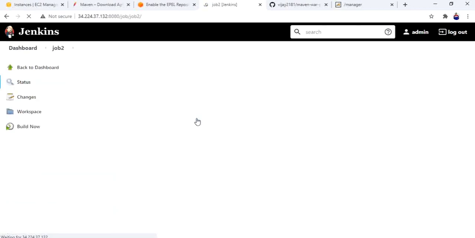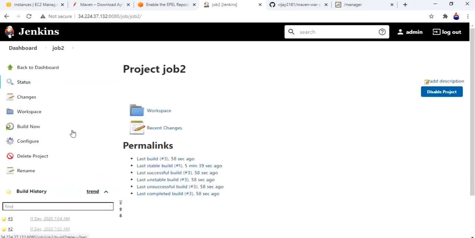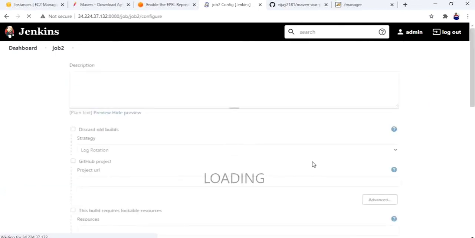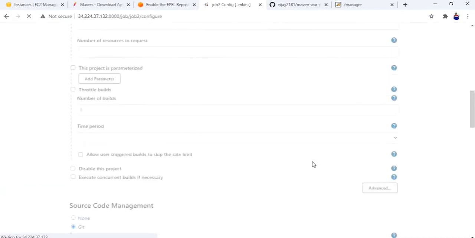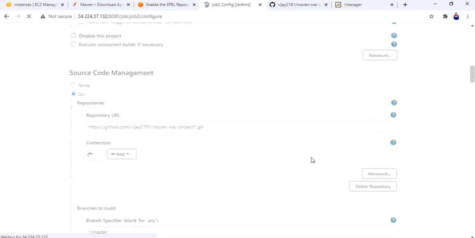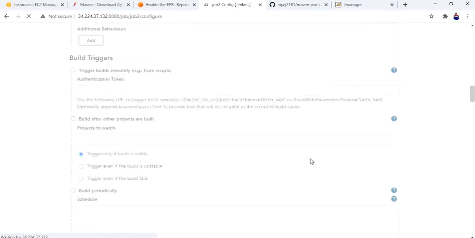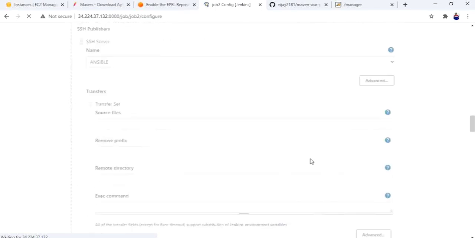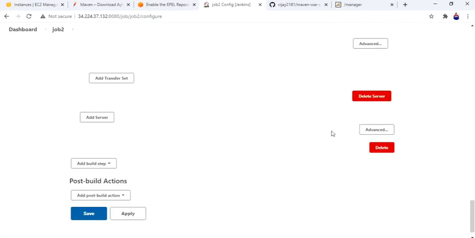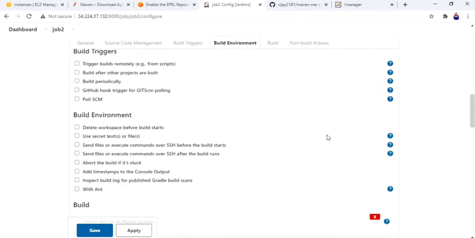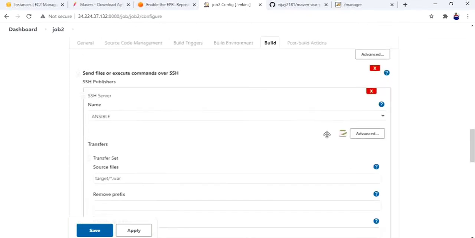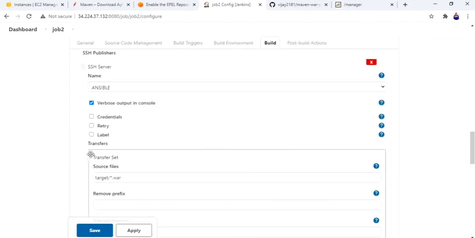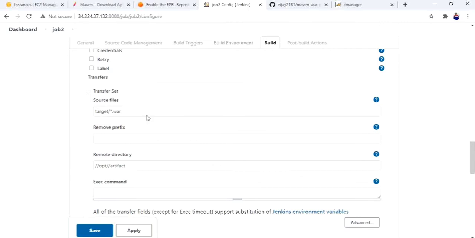Let me do verbose output. Ansible verbose, okay.